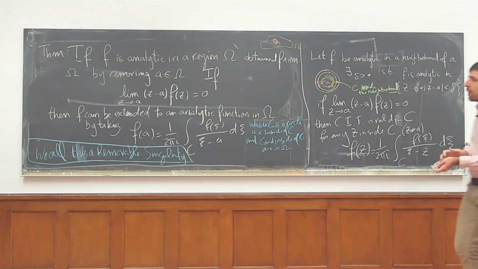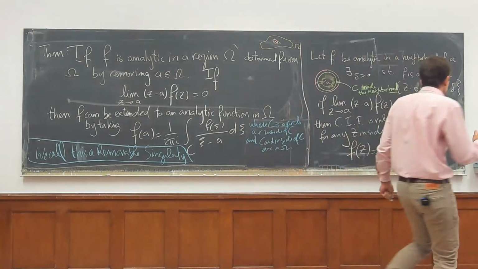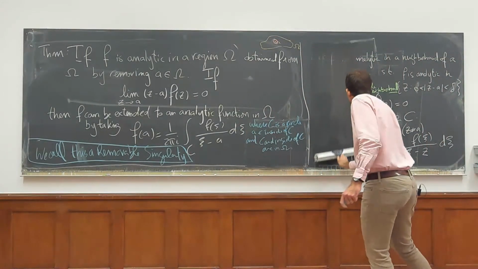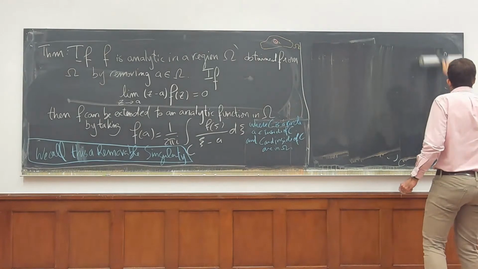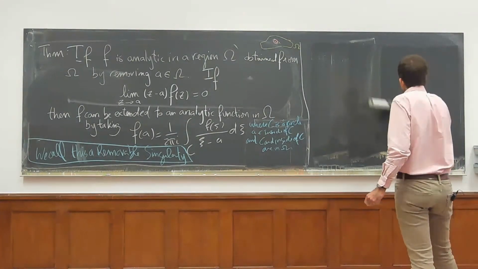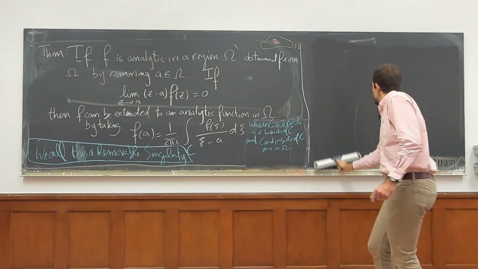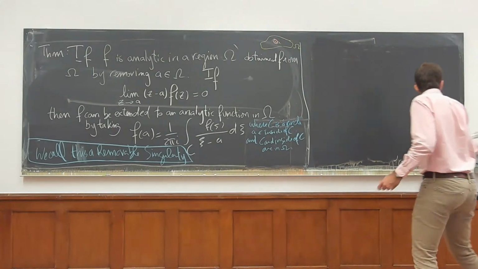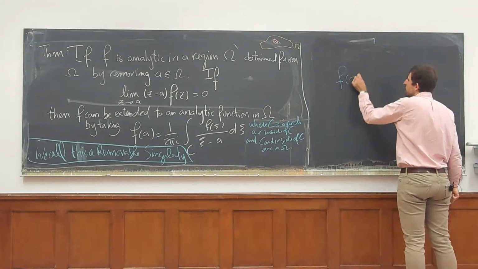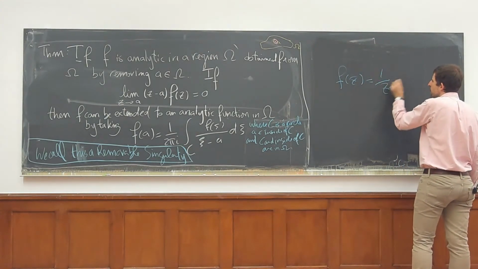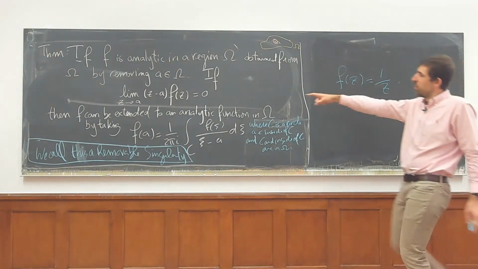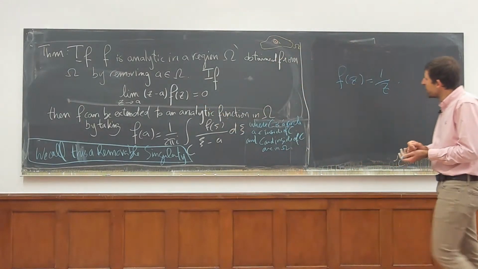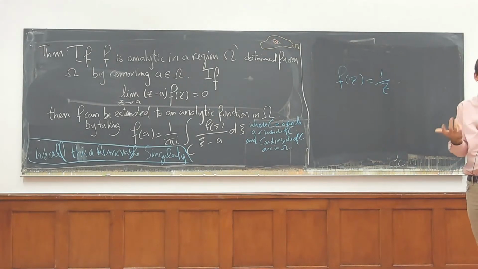But of course, if you think about 1 over z, 1 over z cannot possibly satisfy something like this. Think of f of z equals 1 over z. I can't just remove the singularity at 0. On the other hand, it also doesn't satisfy this. But it's already saying that you cannot have things like 1 over square root of z, because square root of z has the issues with the branches.